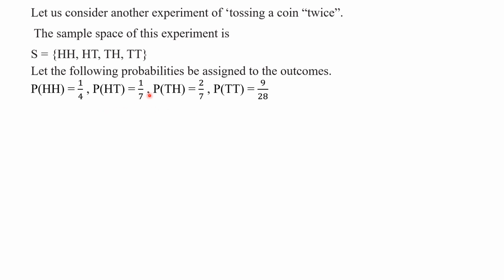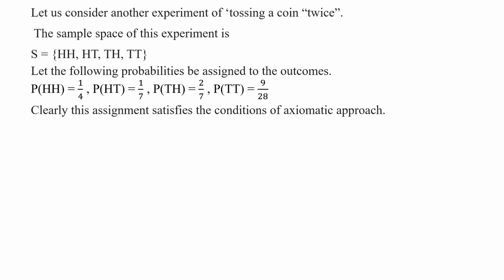And if you find the sum of all these probabilities, will you get 1 or not? Yes, the sum of all these probabilities is equal to 1. So the conditions are valid. This assignment is valid.